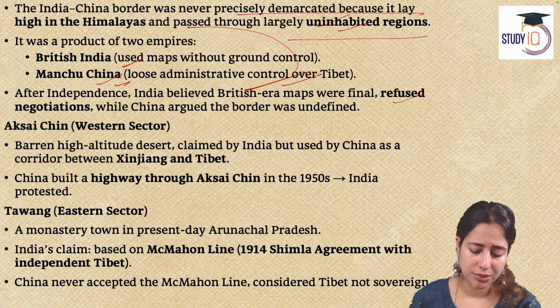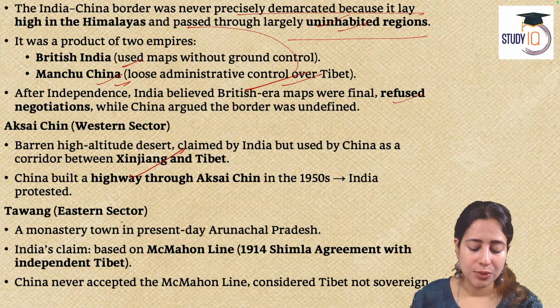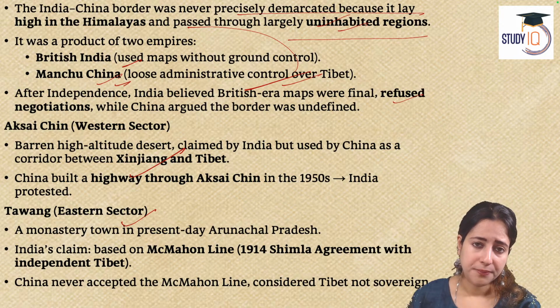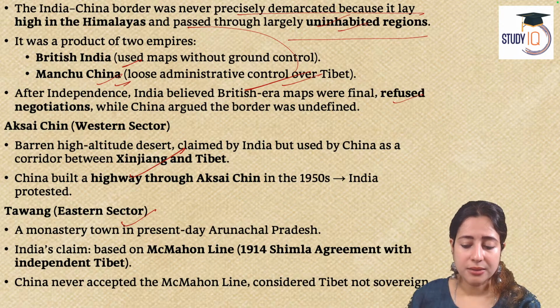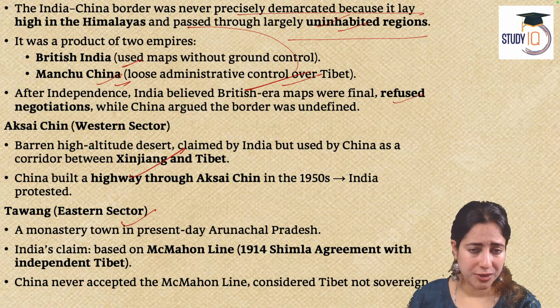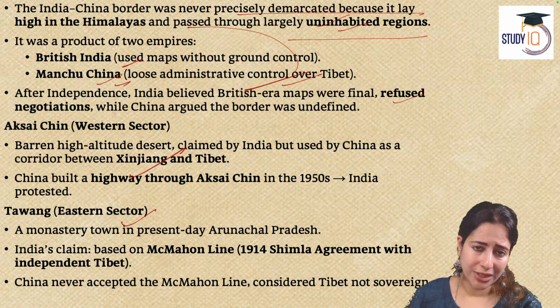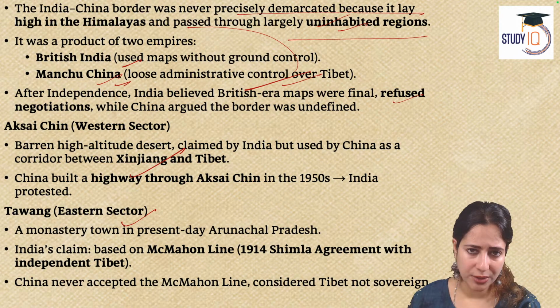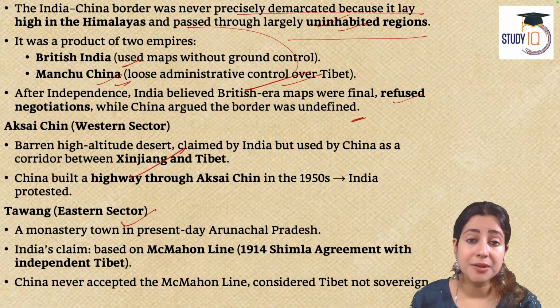One was the Aksai Chin and the other was the Tawang region in modern Arunachal Pradesh. Tawang is known as being the largest Buddhist monastery, perhaps in the world. Earlier it was a part of NEFA, the Northeastern Frontier Agency. Today it is called Arunachal Pradesh. So both areas were constantly in a war about that. What was the exact border? Who will define the McMahon line?